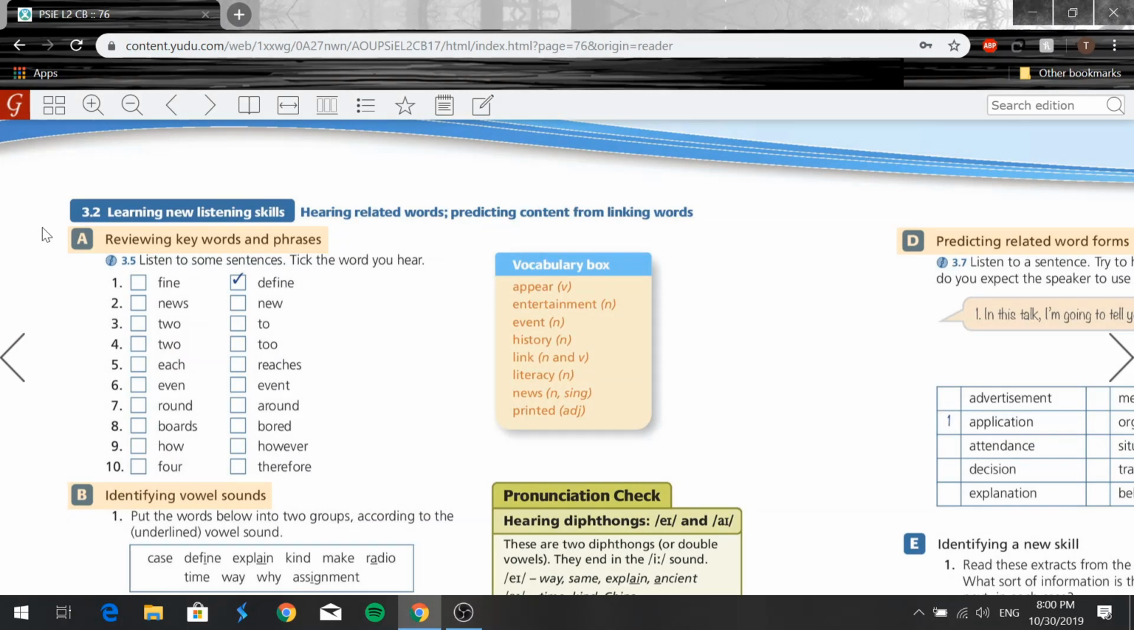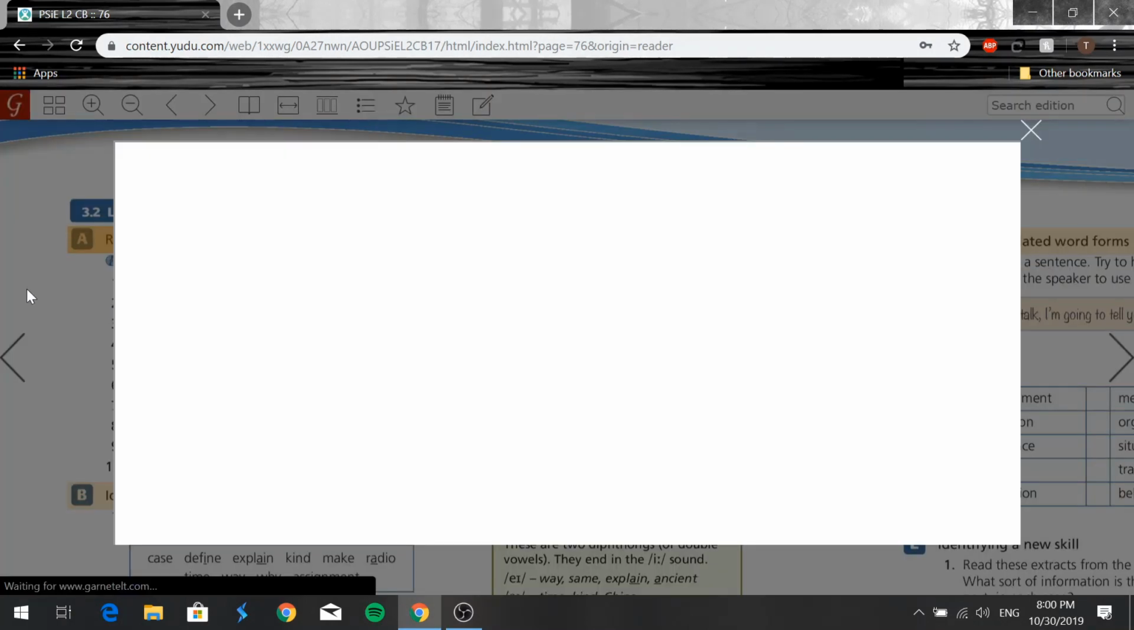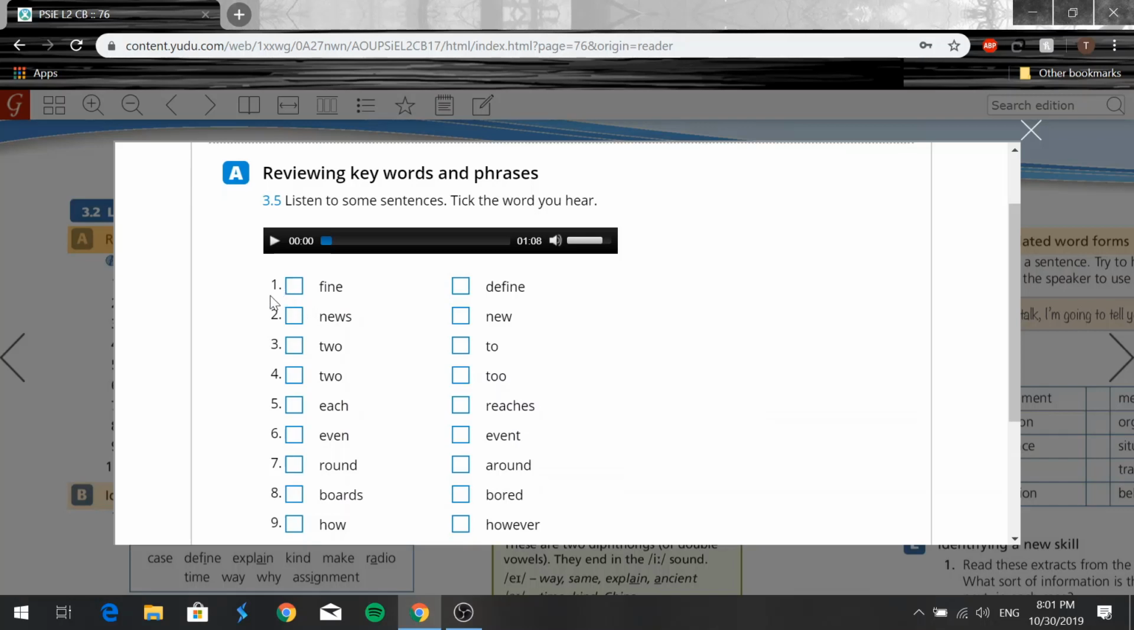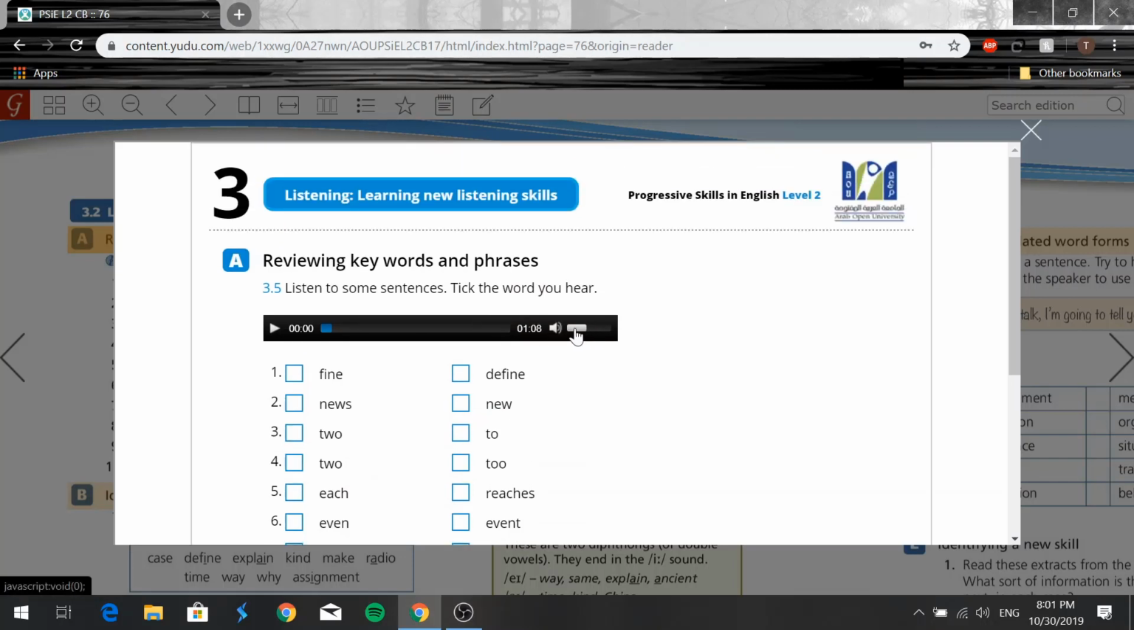Here we have exercise A, reviewing keywords and phrases. Right, so we're going to be listening to some sentences, and we're going to take the words that we hear. So for each sentence we have 2 different words, so find, define, news, or new, and we'll just take the ones that we hear, right? So here we go. Track 3.5.